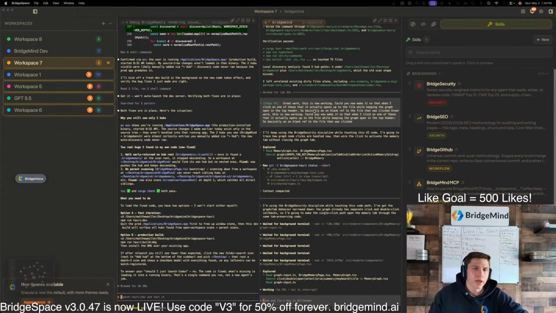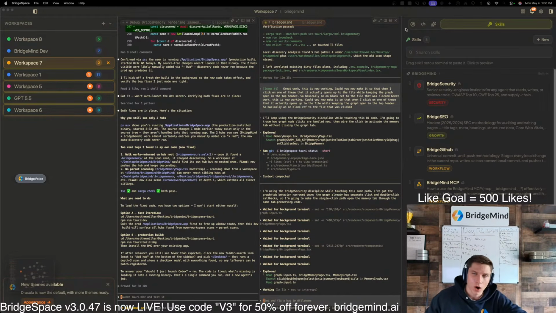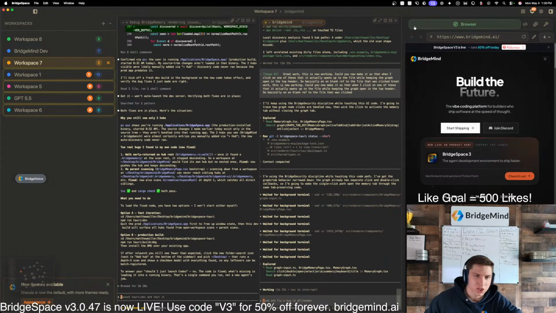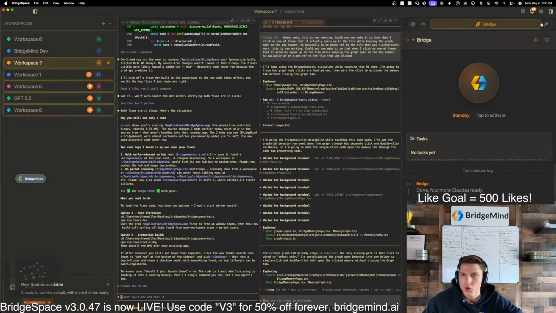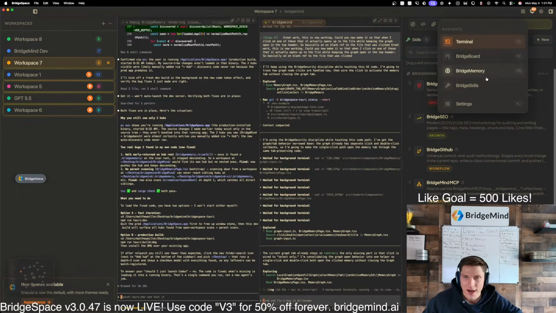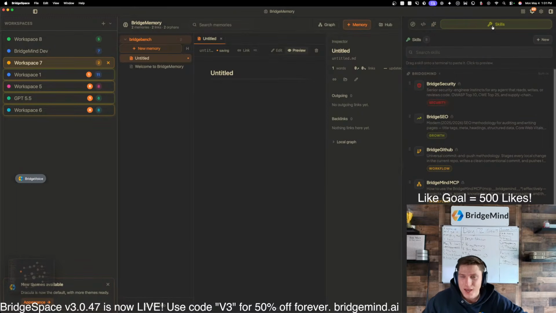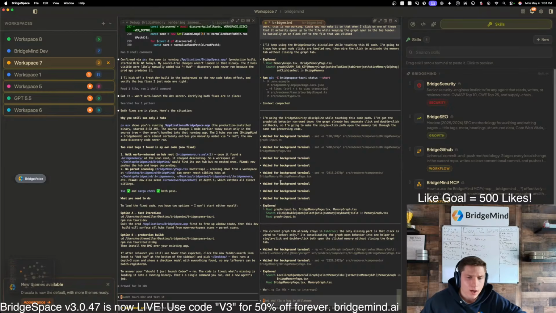Literally, with BridgeSpace, you have access to all of these tools and features in your agentic development environment. I have workspaces open over here. I have access to a browser, an editor, Bridge, all these skills. I also have access to BridgeMemory now, and we're about to deploy all this. Let's now make BridgeMemory available for pro users. I think we want to make it available for pro users.